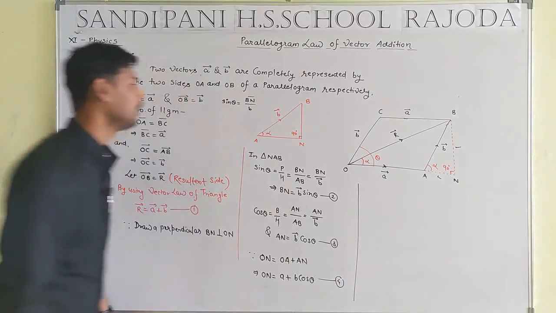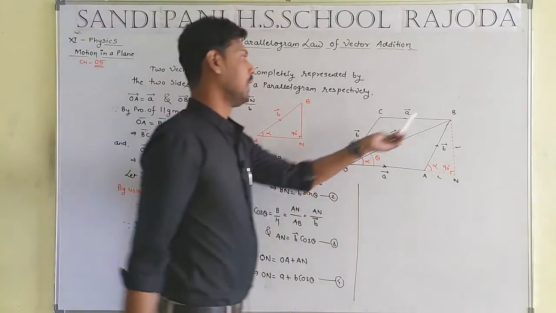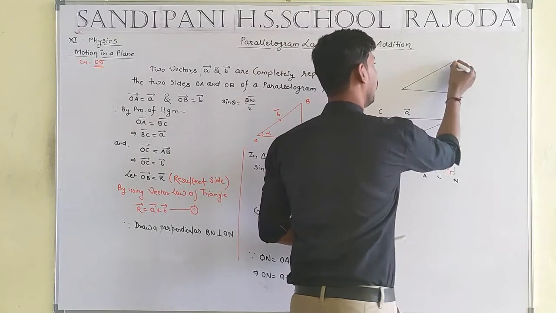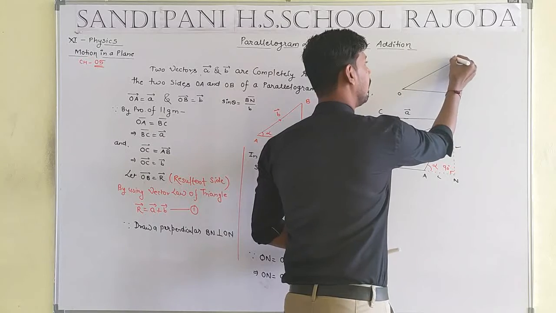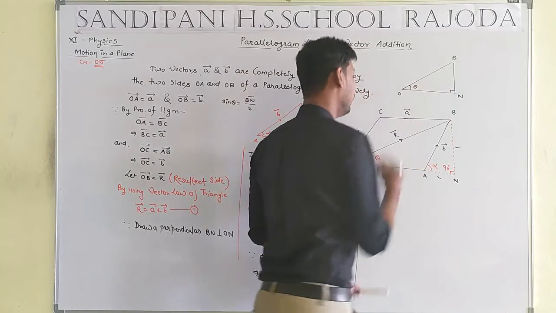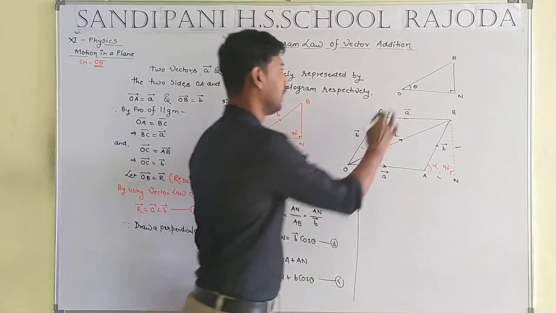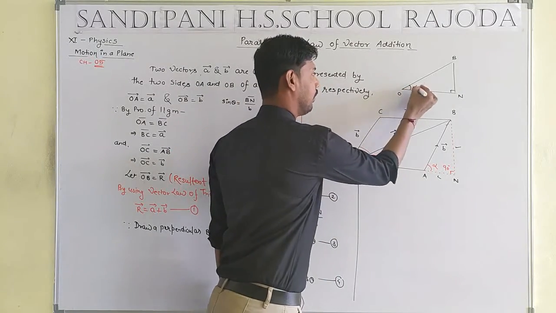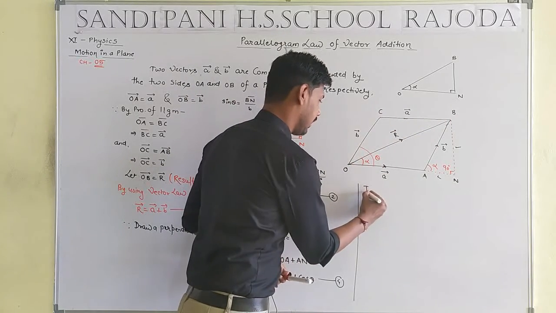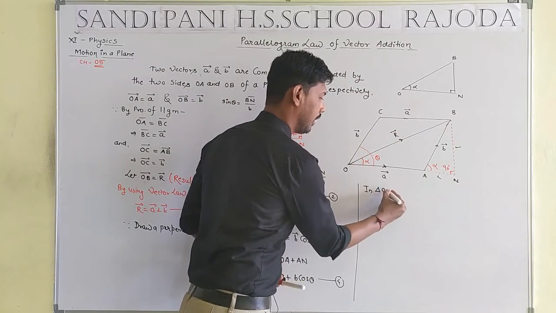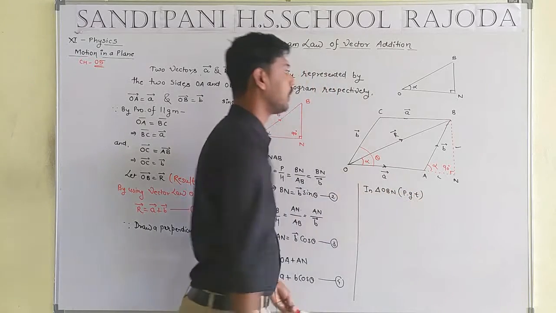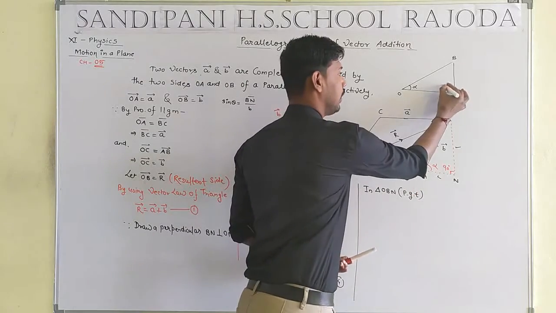Okay student, now we take the triangle OBN. Here the 90 degree angle, and the angle will be equal to alpha. In triangle OBN, by use of Pythagoras theorem, because here the angle will be equal to 90 degrees.